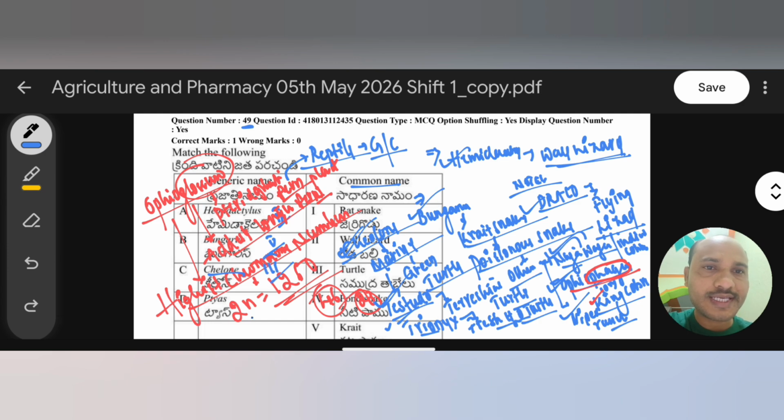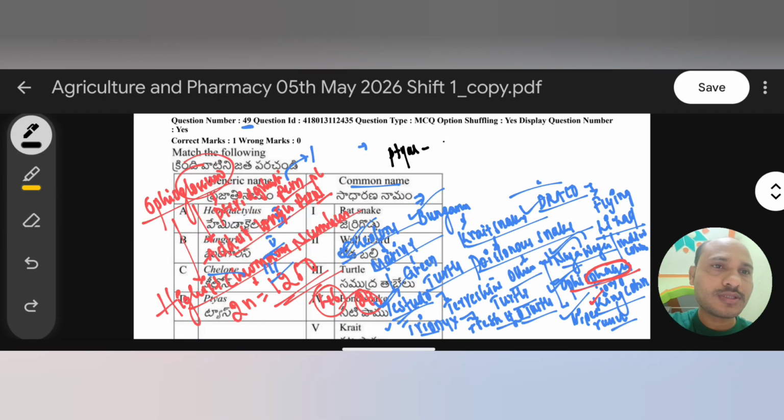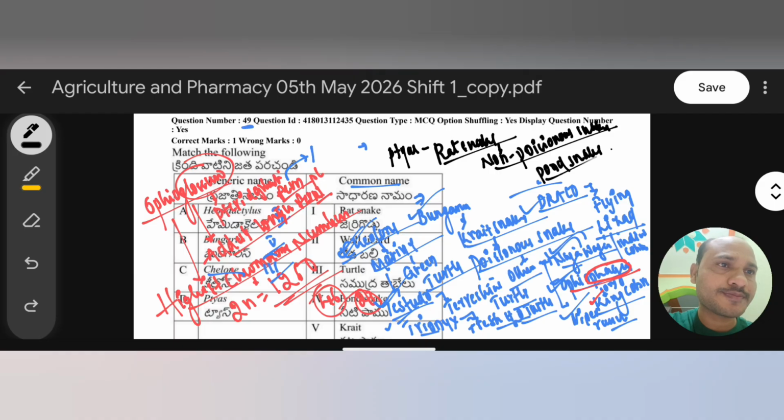Now coming to Ptyas. Here I am writing Ptyas. Generally Ptyas is the rat snake, common name rat snake. Rat snake is a non-poisonous snake. Like that we have some other non-poisonous snakes, in which there is the pond snake, the pond water snake. Here the pond snake generic name is Tropidonotus. It is also a non-poisonous snake. But here in our context, Ptyas is rat snake, a non-poisonous snake. So here we have to choose Ptyas, rat snake, 1.